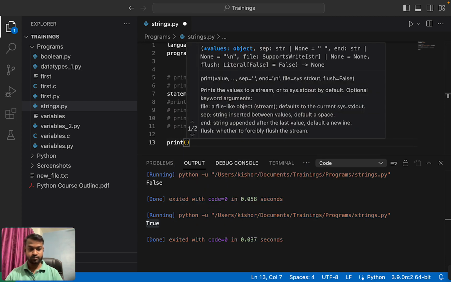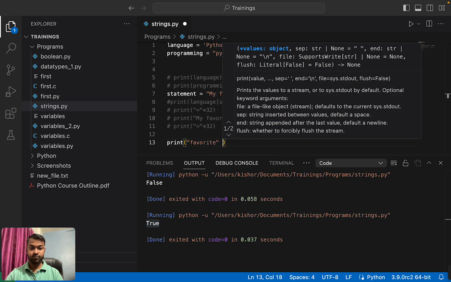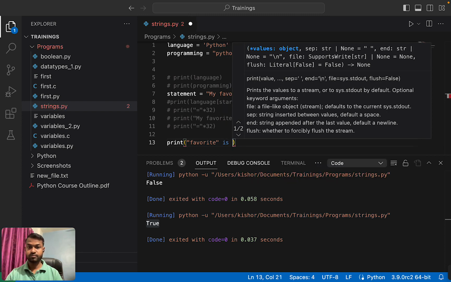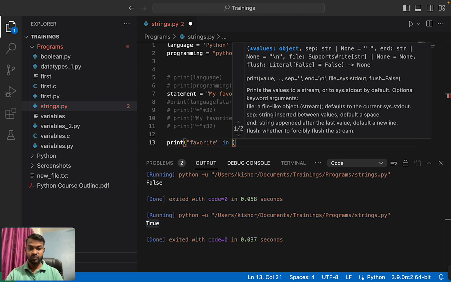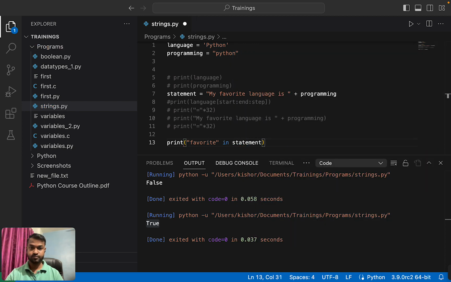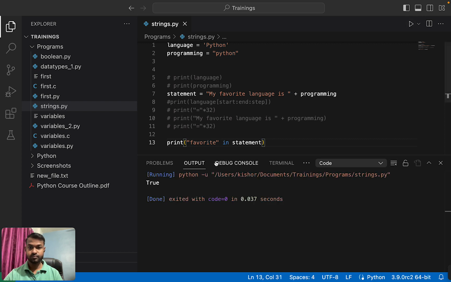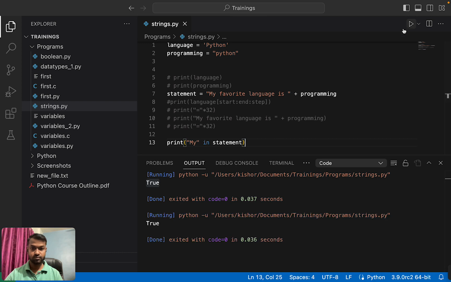Print favorite in statement. Let's print this. Yes, favorite is present in this statement. Let's check my in statement. True.